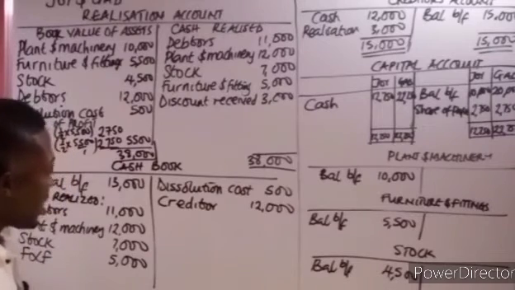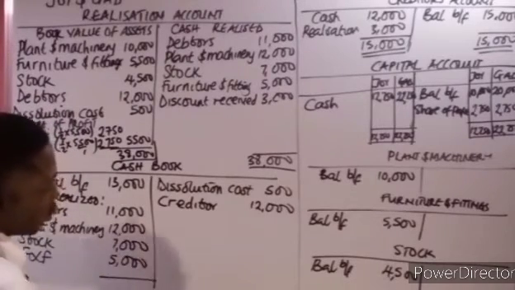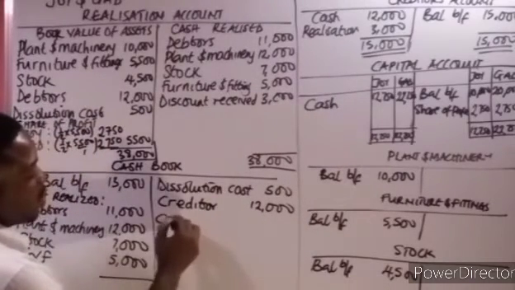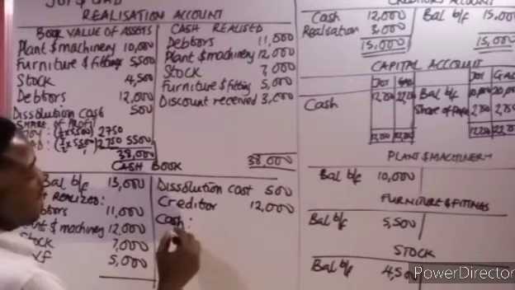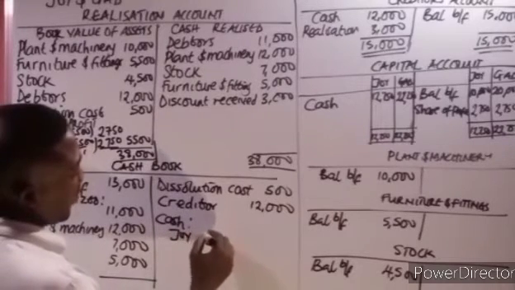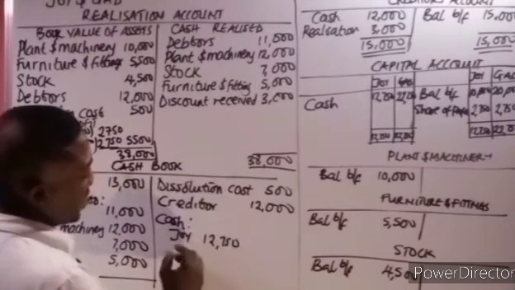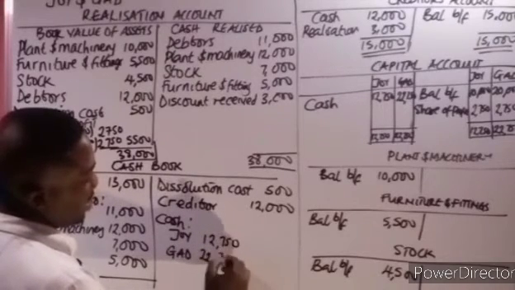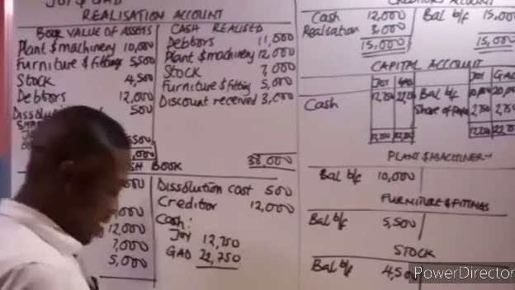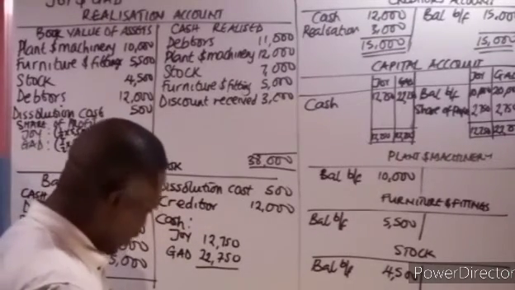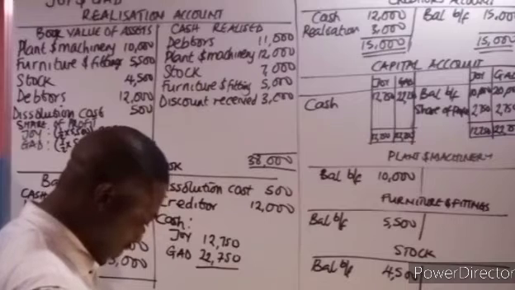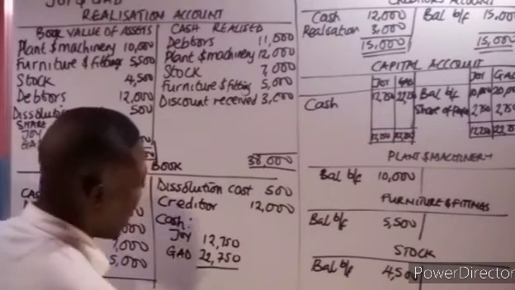Now let's add this. Since it is debit here, the corresponding entry comes here as credit. So it will be cash now. Cash for Joy 12,750, and for God it is 22,750. So when you add together, you now have 12,750 plus 22,750, that is 35,500.